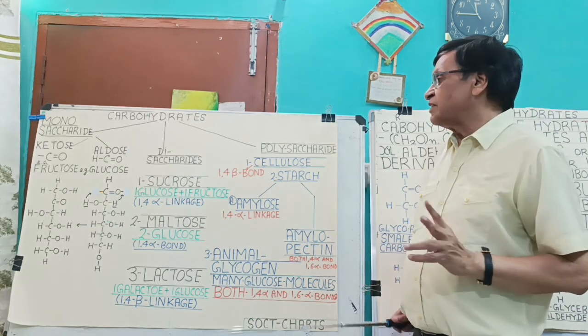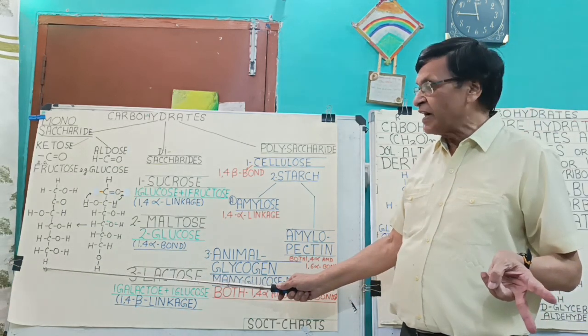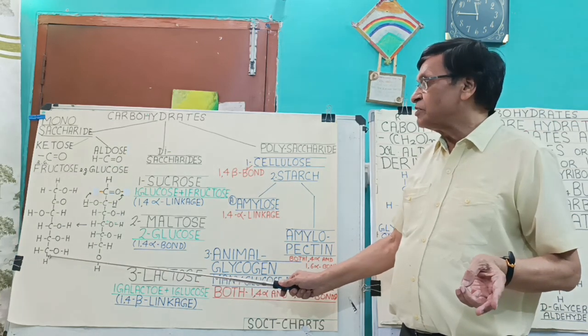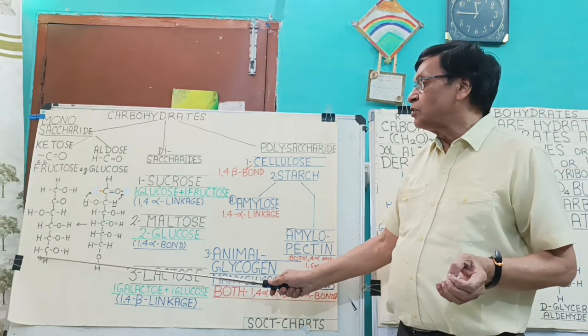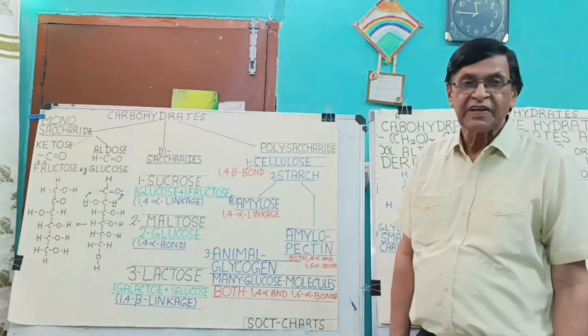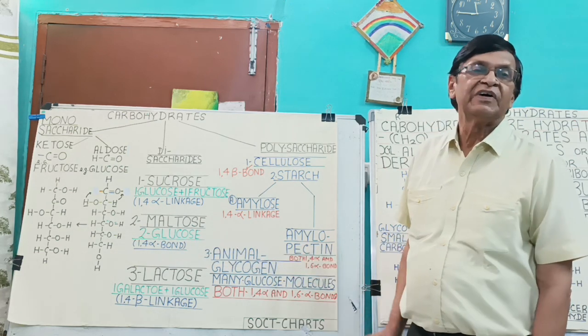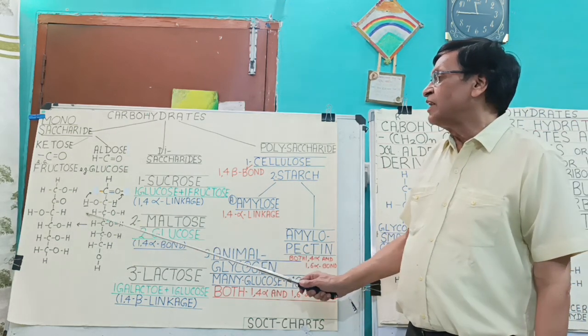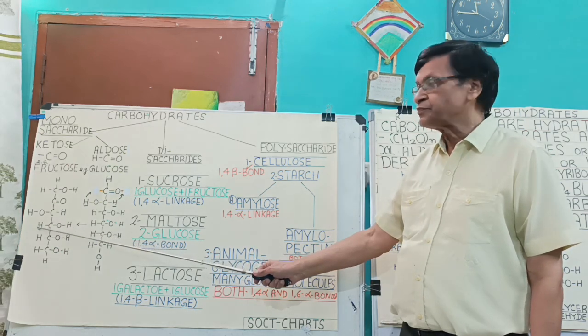And there is a primary alcoholic group always in the carbohydrate at the terminal end, where the carbon is attached with 2 hydrogens and 1 OH group. And in between, on all other carbons, generally there is 1 hydrogen and 1 hydroxyl group.